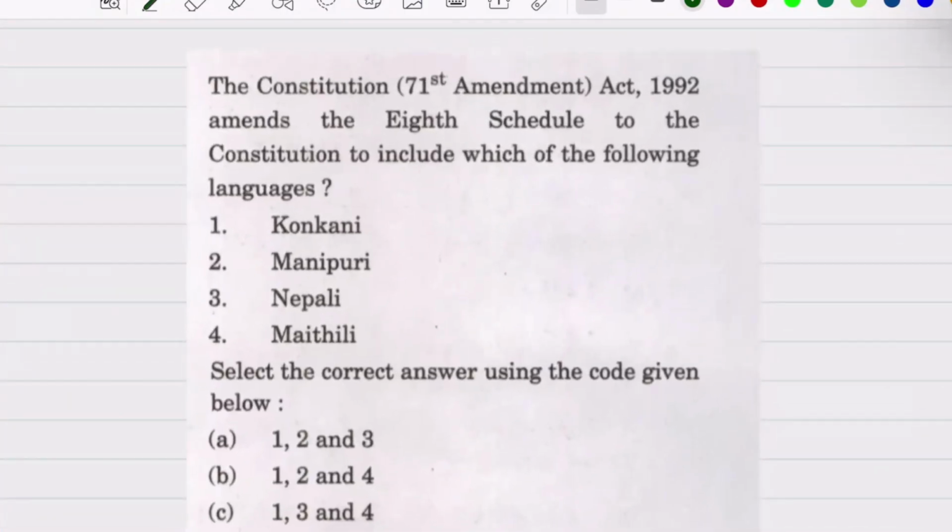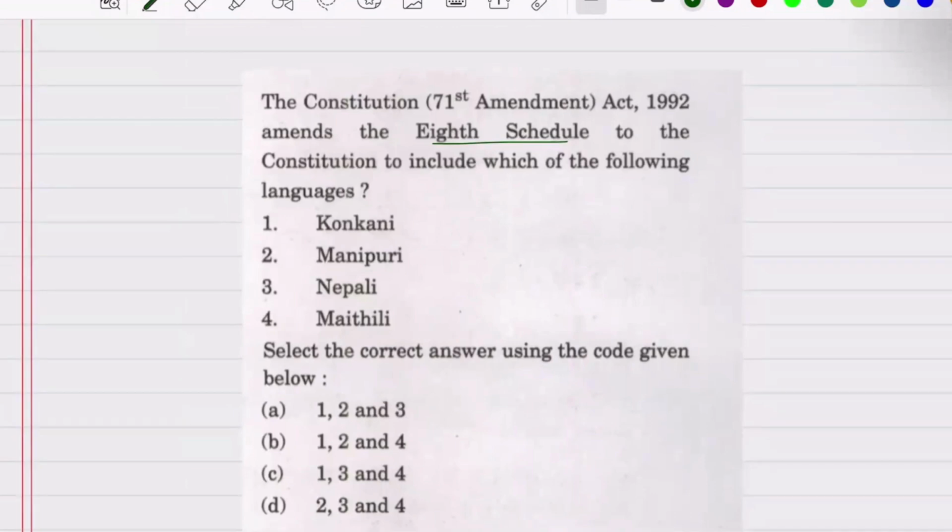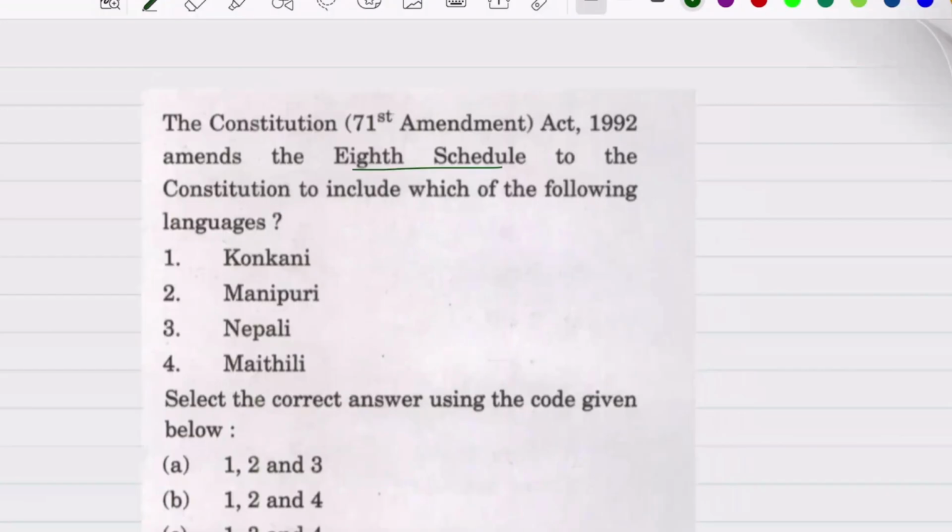The next question is, the Constitution 71st Amendment Act of 1992 amends the 8th schedule to the Constitution to include which of the following languages? First, Konkani, second, Manipuri, third, Nepali, fourth, Maithili, and you have to select the correct answer. So pause this video and attempt the answer in the comments. Okay. So now we will identify the keywords. First of all we have the Constitutional Amendment Act. Okay, and the other keyword is the 8th schedule.